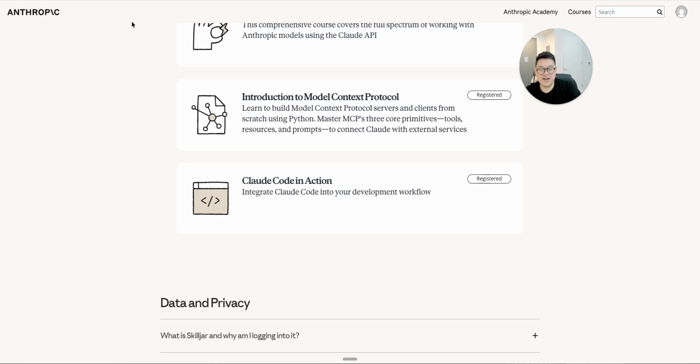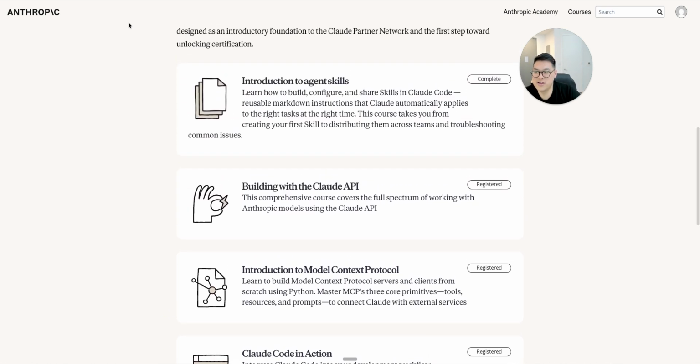So if I had nothing, right? And actually, this is something that Anthropic, I think, could do a better job of. If somebody doesn't know these skills, going straight into introduction to agent skills, it's going to feel impossible. Secondly, I don't know how this relates to the actual exam, which makes me even more nervous.